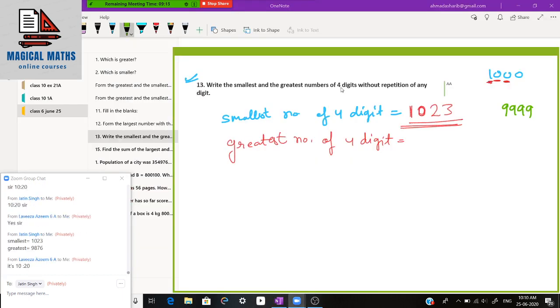The thing is that we don't have to repeat any digit. That is why I will write 9, then smaller than that, that is 8, then 7, then 6. Is it clear? So 9876, this is the answer.